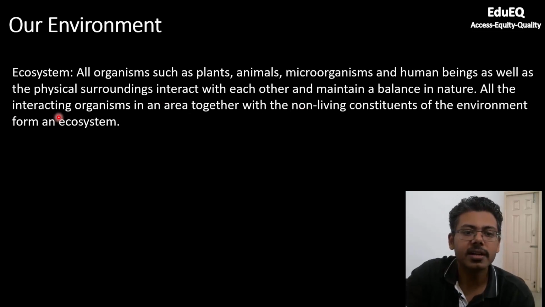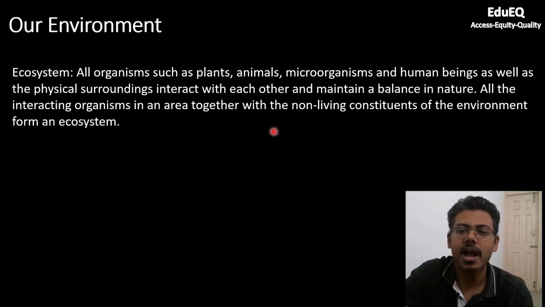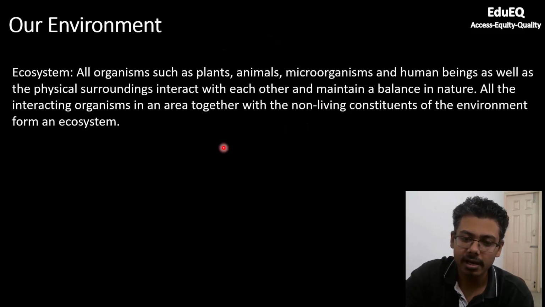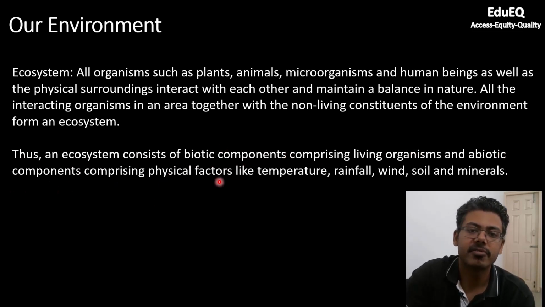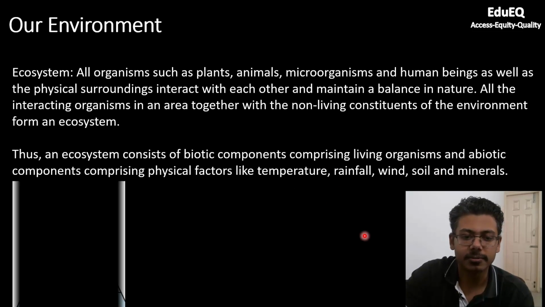All interacting organisms in an area, along with the non-living constituents of the environment, form an ecosystem. So abiotic and biotic components. Biotic means living and abiotic means non-living constituents. They form an ecosystem. So an ecosystem consists of biotic components comprising living organisms and abiotic components comprising physical factors like temperature, rainfall, wind, soil, and minerals. Combined, this forms an ecosystem.